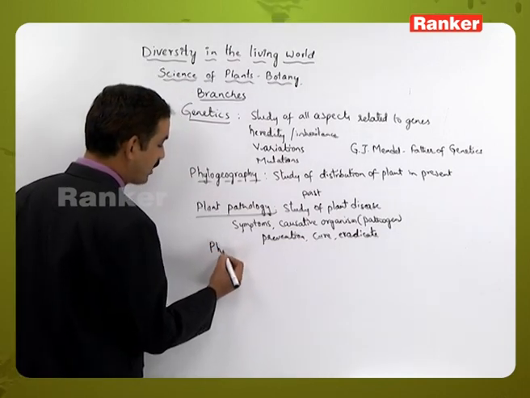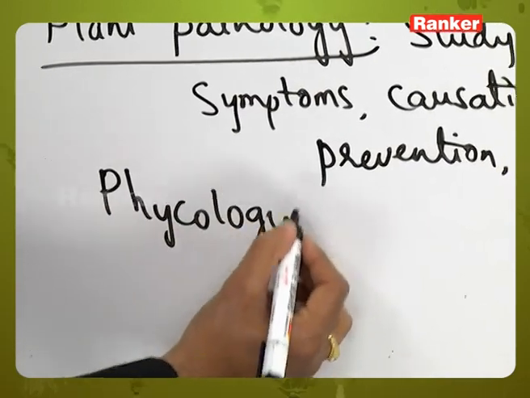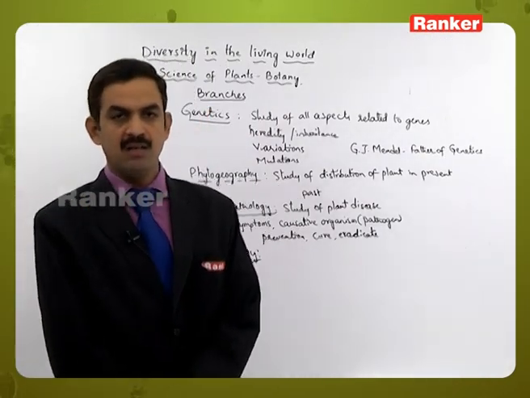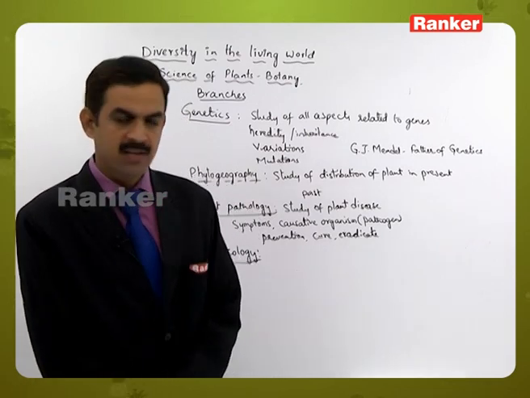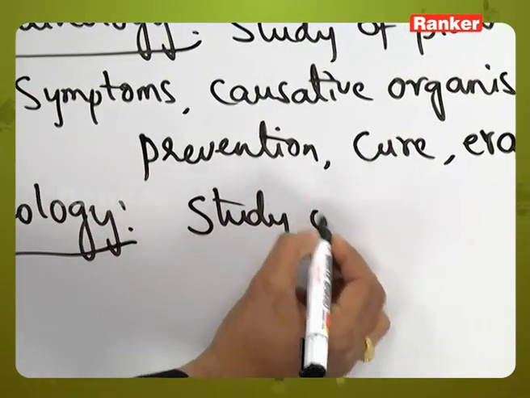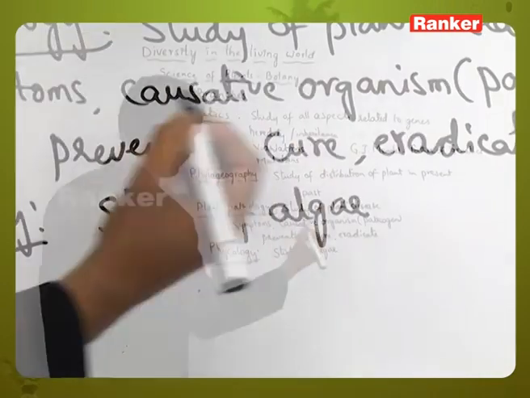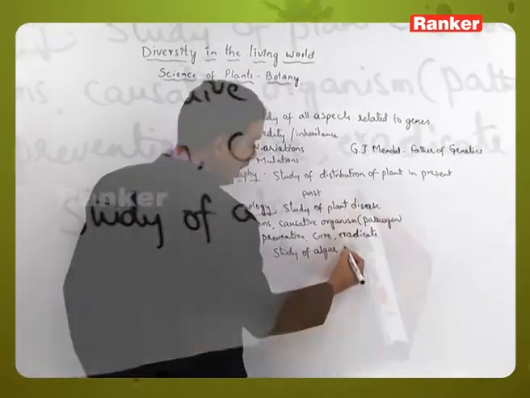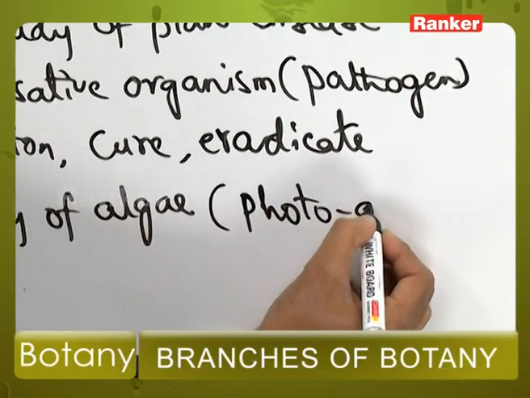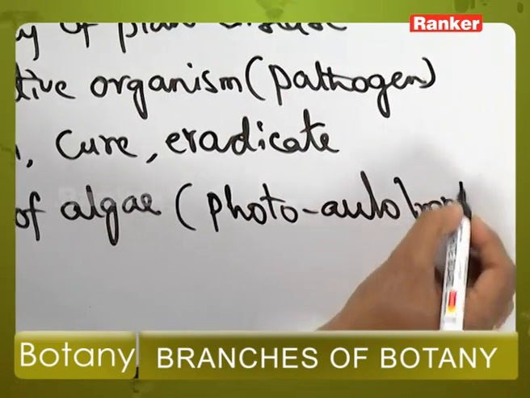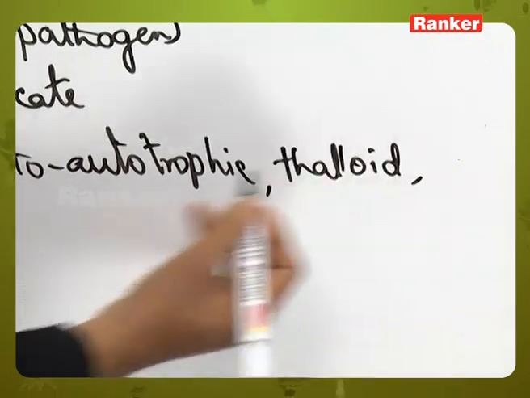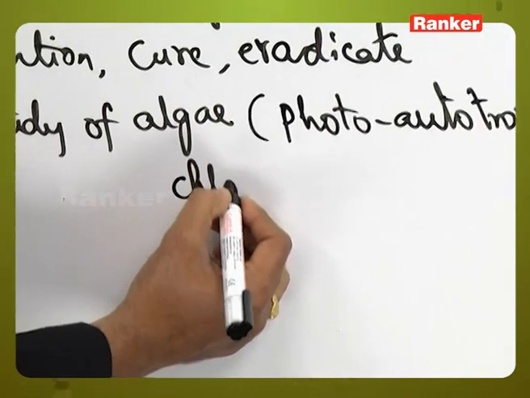Next one is phycology. In the plant kingdom, we know that the first ones are the algae group of plants. So here the study of algae is called phycology. Algae are photoautotrophic, thalloid, chlorophyllous